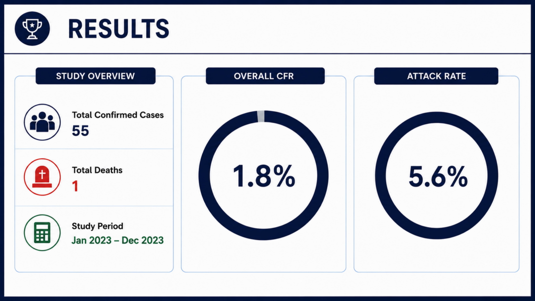Let's look at the key findings of the outbreak investigation. During the study period, a total of 55 confirmed cases were identified, with only one reported death. This gives a case fatality rate, or CFR, of 1.8%, indicating that the disease caused death in a small proportion of confirmed cases. The overall attack rate was 5.6%, meaning that about 1 in every 18 people in the population at risk became infected during the outbreak. Together, these measures help us understand both the spread and the severity of the disease.